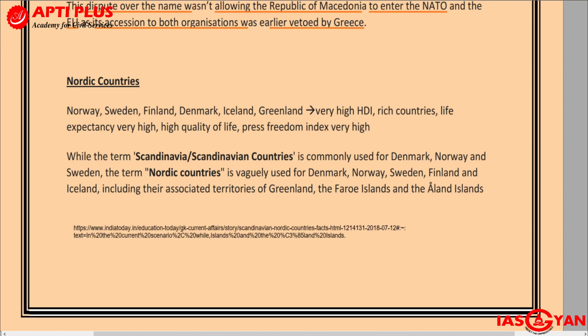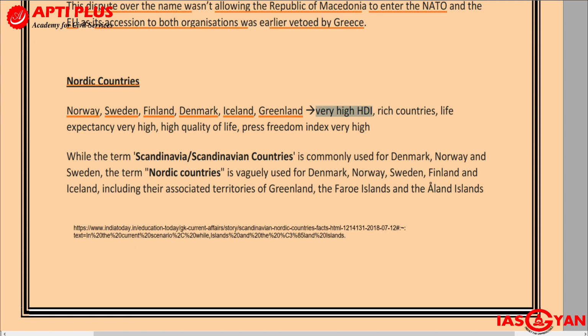And now that it has, it will get the support of Greece to enter into NATO as well as the EU. Okay. Next, another term that we usually get to see is what is called the Nordic countries, and that is also related to some of the countries of Europe. So what is this Nordic country? Some of the countries, for example, Norway, Sweden, Finland, Denmark, Iceland, Greenland. I'll repeat once again. Norway, Sweden, Finland, Denmark, Iceland, and Greenland.